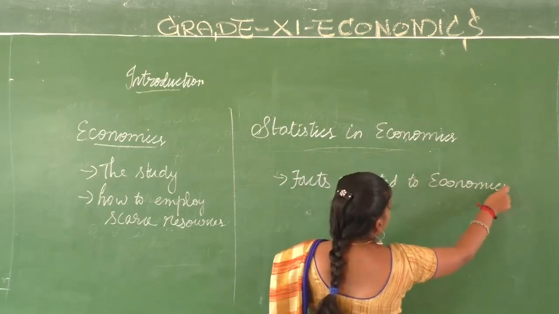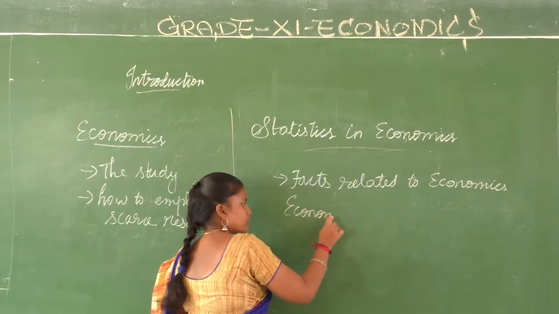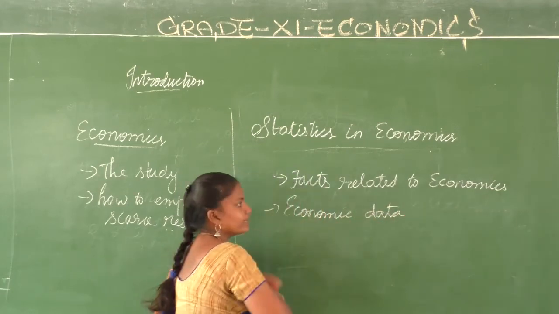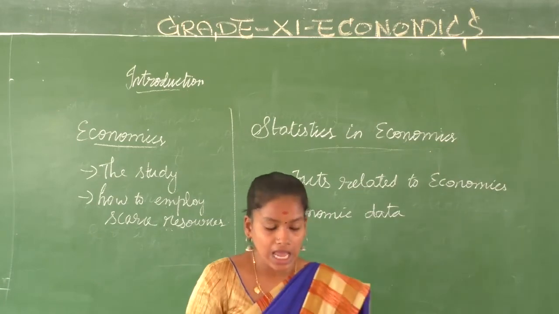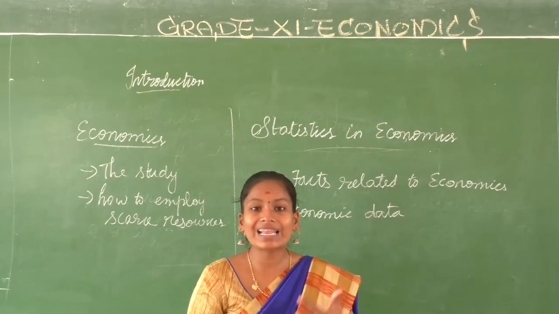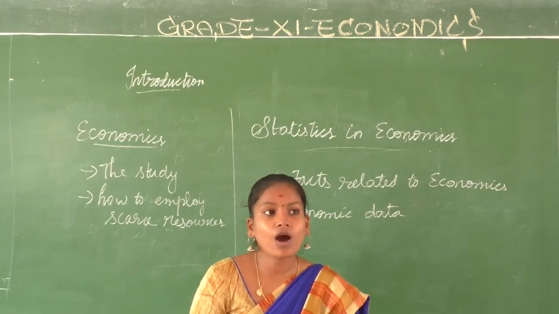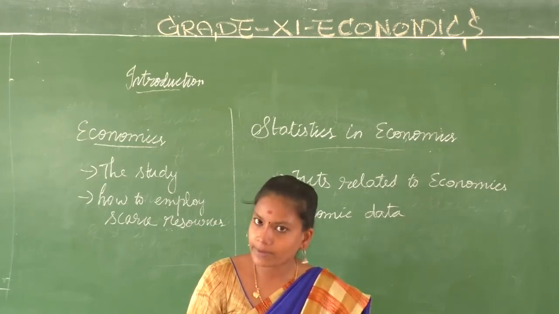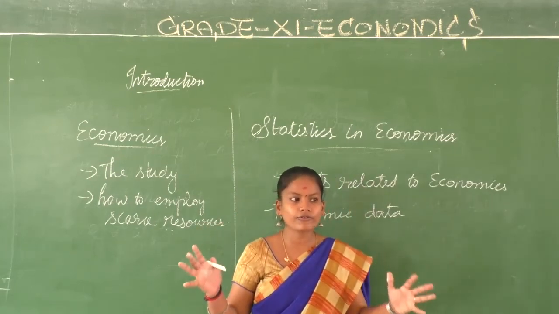which are called economic data. How do you call it? Economic data. Facts related to economics are also known as economic data. What do you do with them? You use them for analyzing. Okay? You use them for analyzing how it has happened. For example, when you talk about employment and unemployment, you just can't say that there is so much unemployment here.